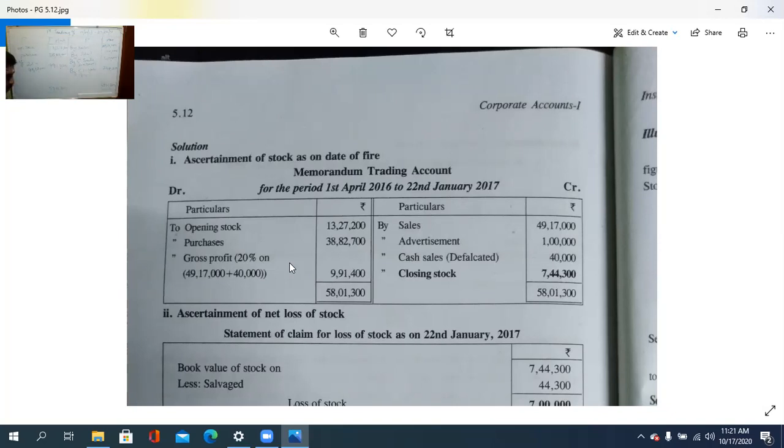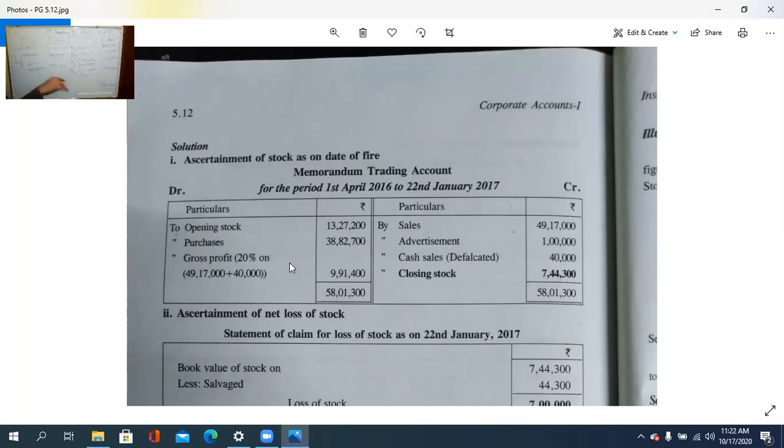So clear how it is to be done? Once again I will explain to you. We are preparing the trading account for the period ending 31st March 2016. On that day, what all information is there for the previous year? Opening stock is there, purchases is there, then sales is there. Closing stock is also given. Take the difference, that is the gross profit, and then we calculate the GP ratio. After the GP ratio, 20% we got it.